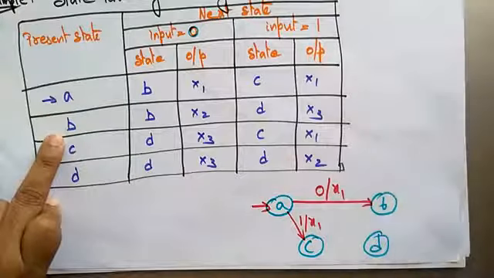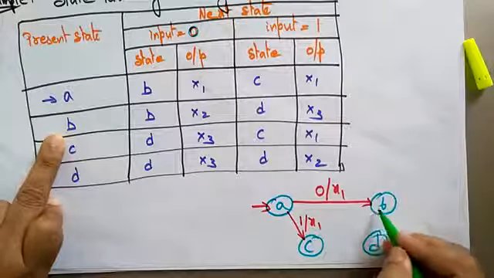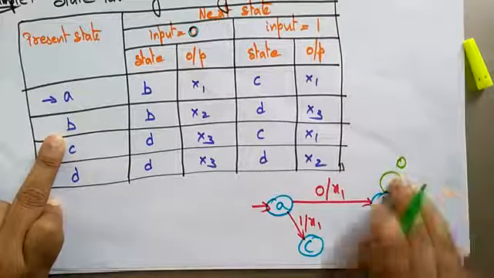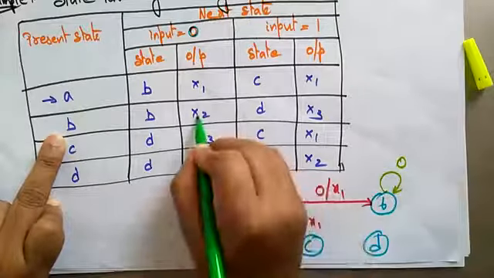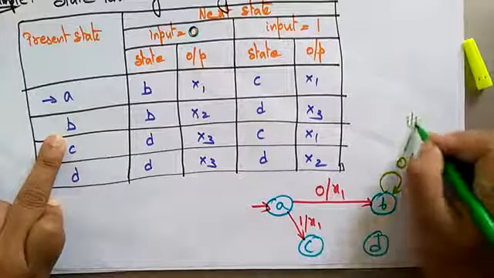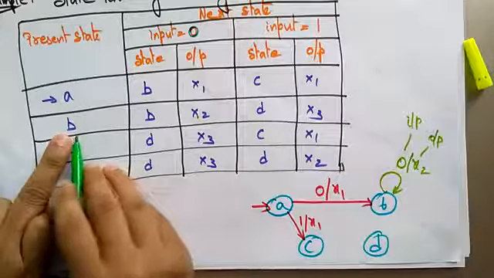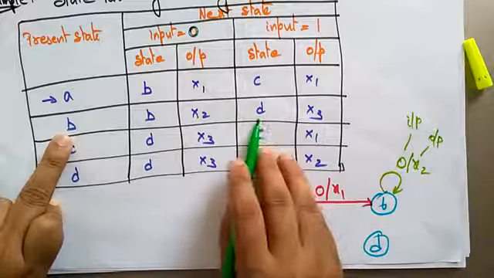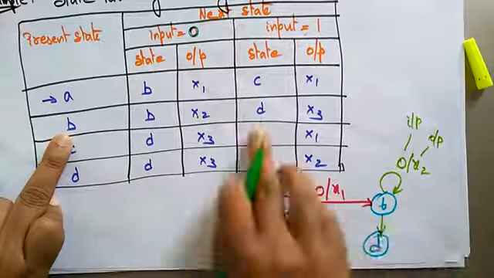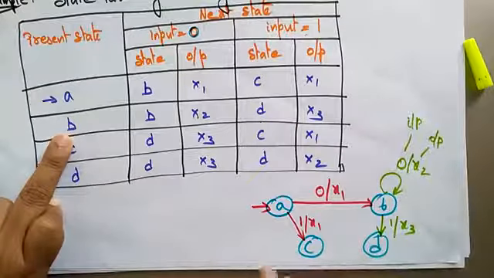Now coming to B. The present state is B. On input 0, it goes to B itself and generates output X2. Remember, this is the input and this is the output for that particular transition. Now B, on input 1, goes to state D and generates output X3.